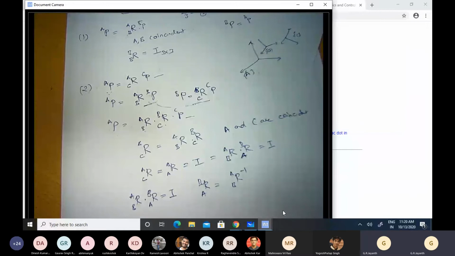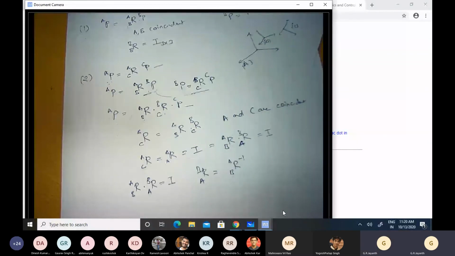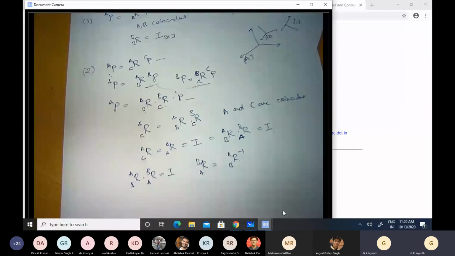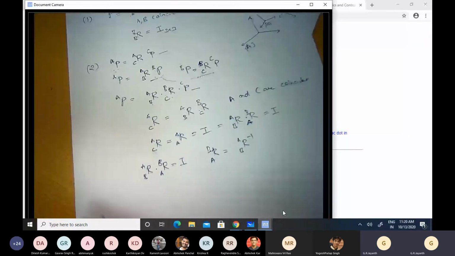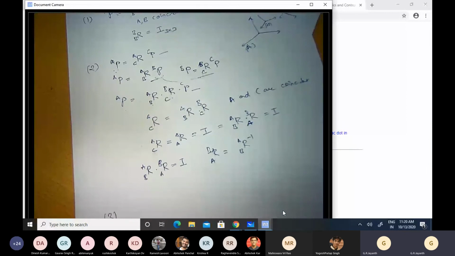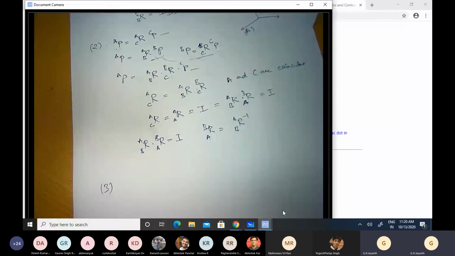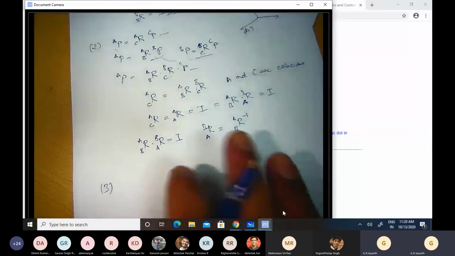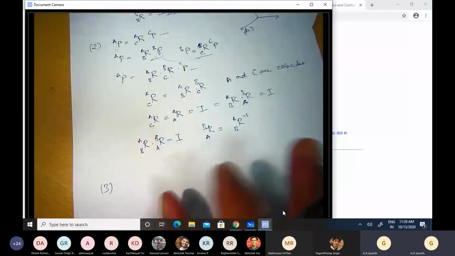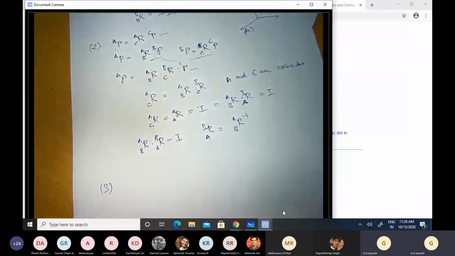Any questions? This is all straightforward matrix algebra, so I don't expect that it would be very confusing. You must have learned in your undergrad that in general, two matrices do not commute. In other words, if I multiply two matrices A and B, A times B will not be equal to B times A. Similarly, two rotation matrices also do not commute.